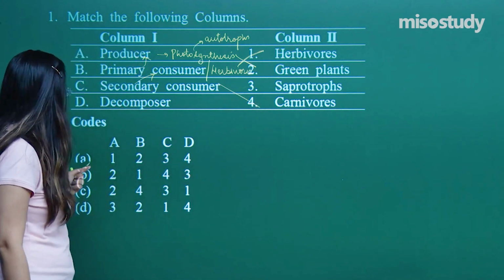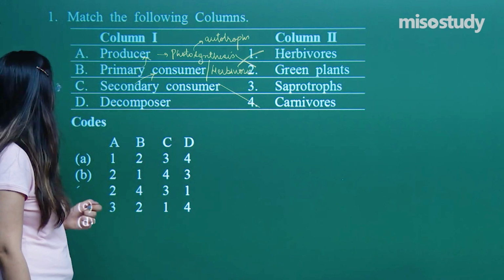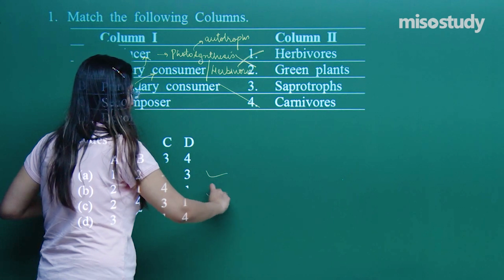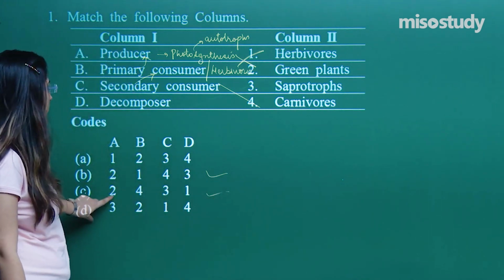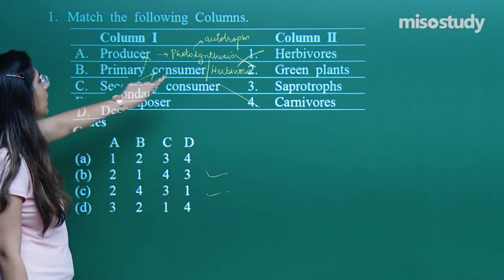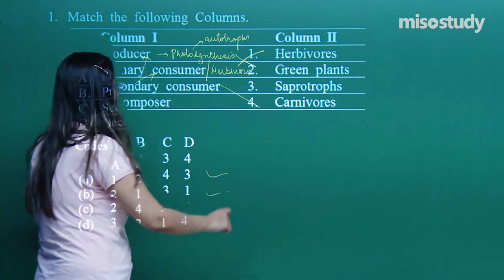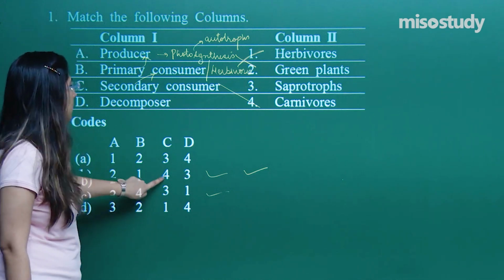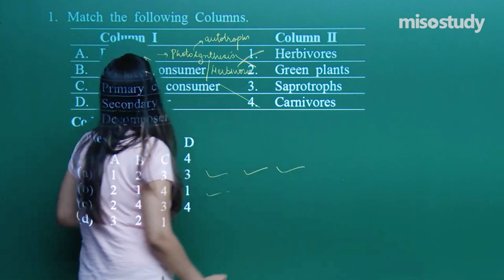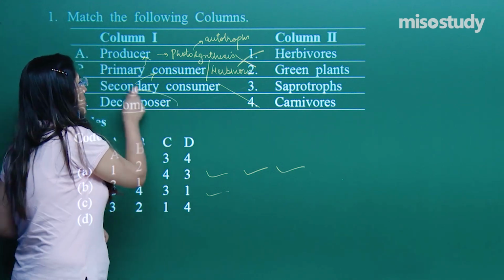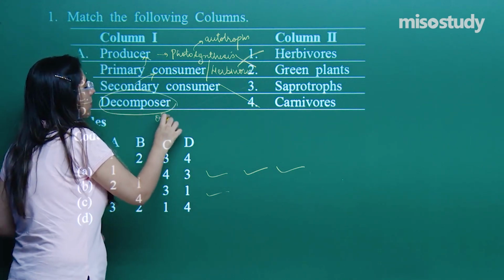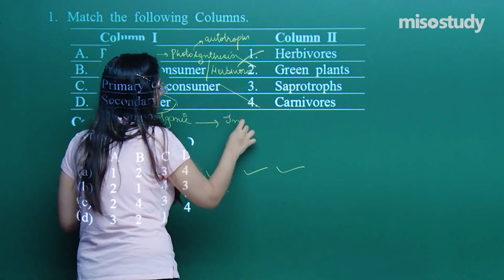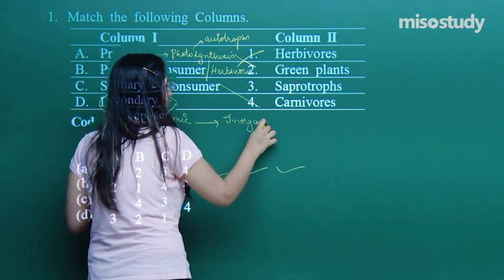Now let's look at the options. In option number B, it is written for A, we know that the green plants are right. So these are the two options which are right. In both of these, 2 and 2 are written. Similarly for B, the correct option is 1. So this seems to be more correct. Let's talk about the third option. For the third, the fourth is written over here. This is also correct. Next are the decomposers. Decomposers convert organic material into inorganic nutrients.